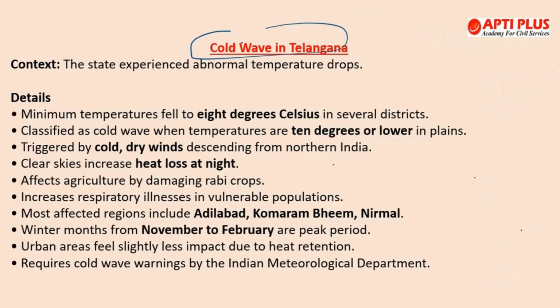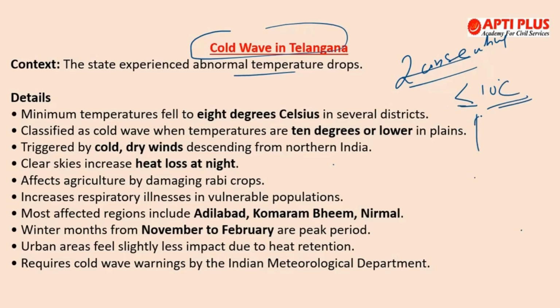Now, the next topic is cold wave in Telangana. So, recently the state experienced abnormal temperature drops. All you need to know is the definition of cold wave. So, basically, cold wave is a sudden, unusual drop in minimum temperatures causing stress or danger to humans. Okay, and it is declared when temperatures fall below specific thresholds in plains, hills, or coastal areas for 2 consecutive days. This is extremely important to note, that for 2 consecutive days, if in plain areas, to give you an example, the temperature is equal to 10 degrees centigrade or falls below 10 degrees centigrade, then we call it a cold wave. And if it is less than or equal to 4 degrees centigrade in plain area, then we call it severe cold wave.